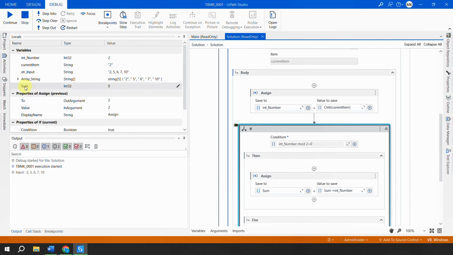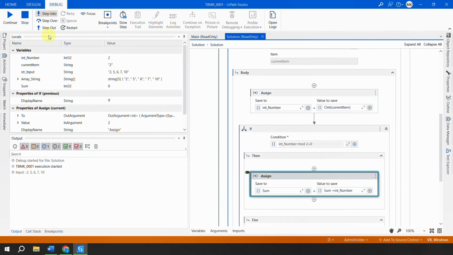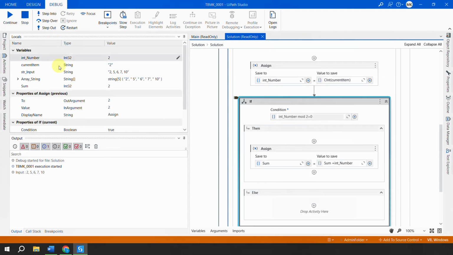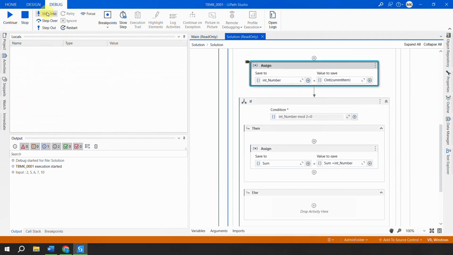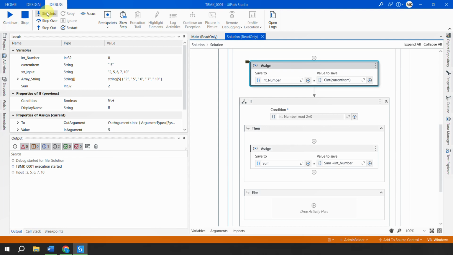See the value of sum. The sum is now 0, the default value, right? I'll do a step into. Still the sum is 0. So 2 is an even number, condition true. Add it to the sum. Now the sum value is 2, right? Step into. The loop has come out.